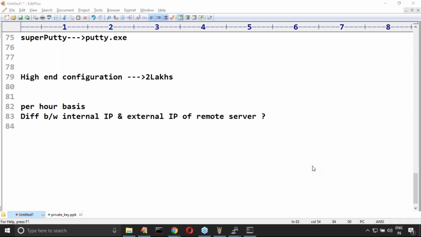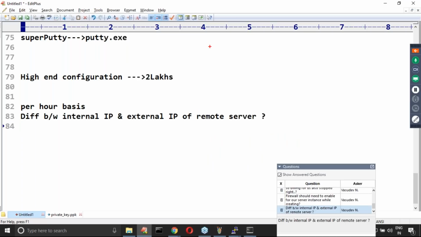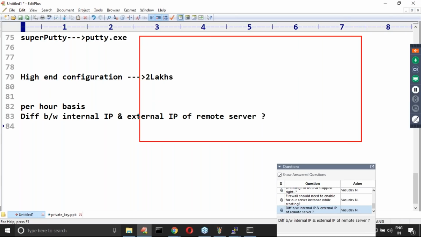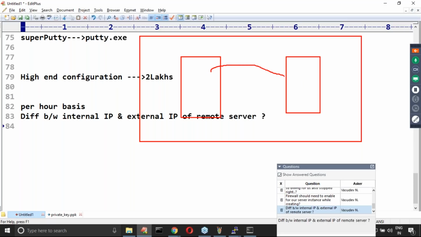Sir, it is very simple. If you are already in the cloud, and you want to communicate from one VM instance to another VM instance, it is better to communicate via the internal IP address, because the speed will be higher since you are already on the same cloud platform.